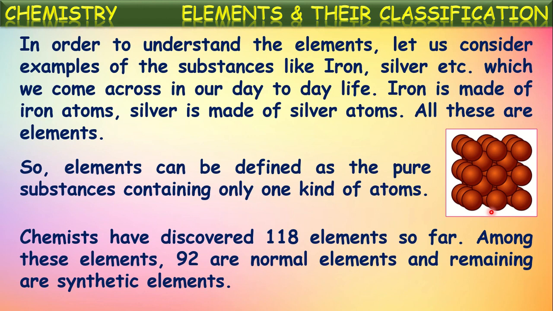Out of these 118 elements, 92 are normal elements and the remaining are synthetic elements. Synthetic elements means man-made elements, elements prepared in the laboratory by human beings from already existing elements. That is why these are called synthetic elements. 92 are normally existing elements in nature.